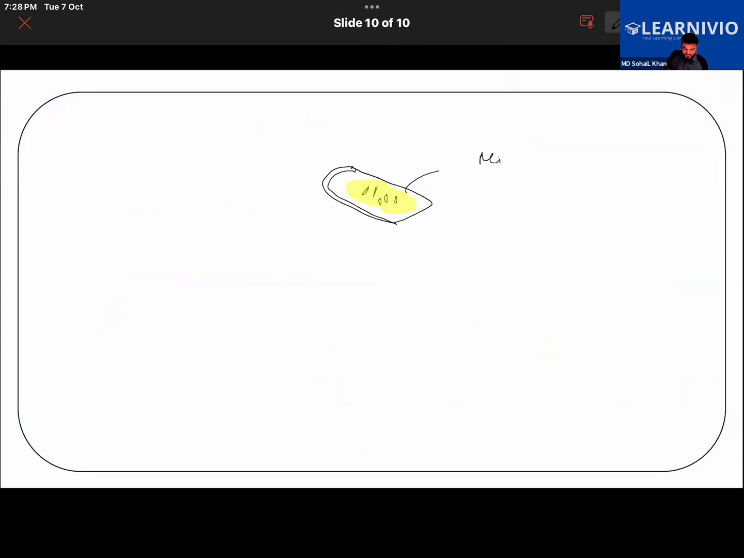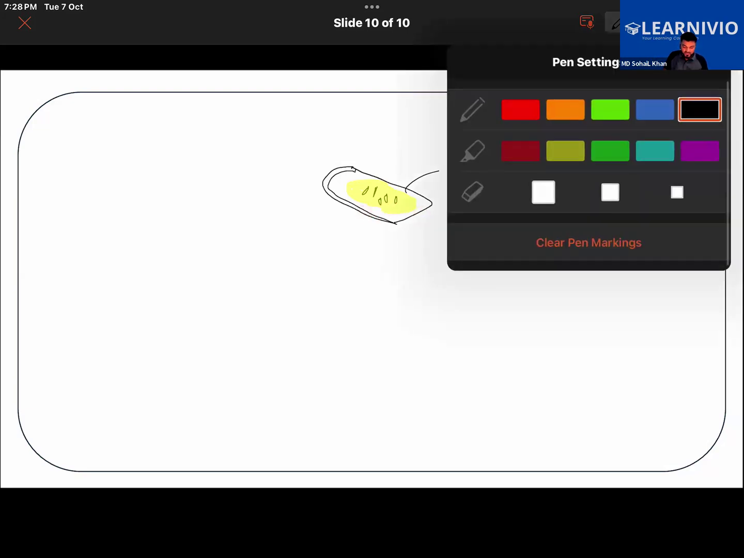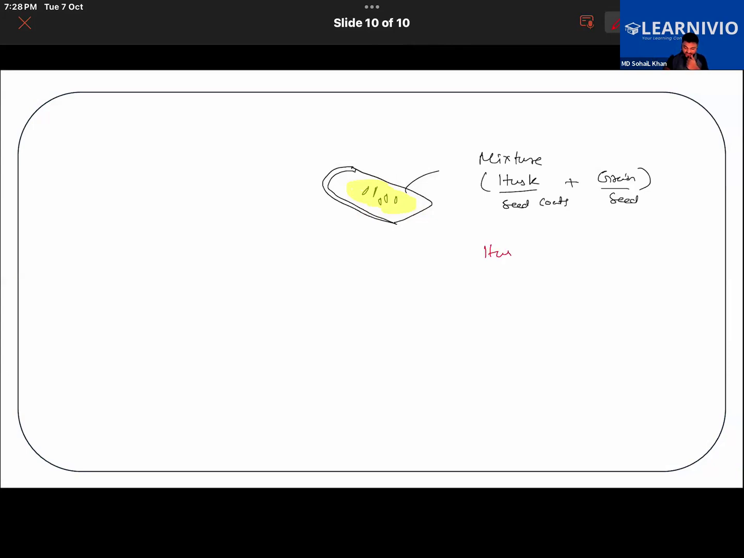So that is a mixture of husk, which is basically seed coats, plus grain, which is simply the seed here. We need to separate this. Another thing is that husk is lighter, while seed will be heavier. So sometimes, what do we see?